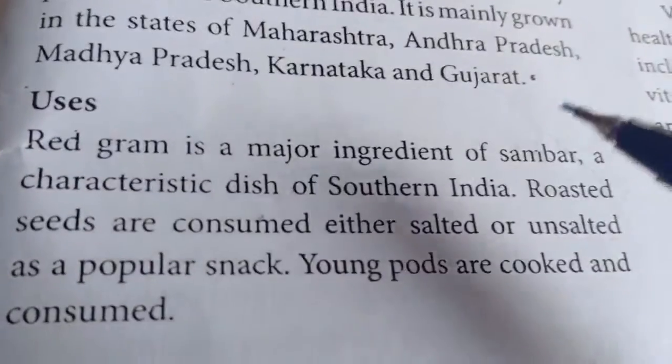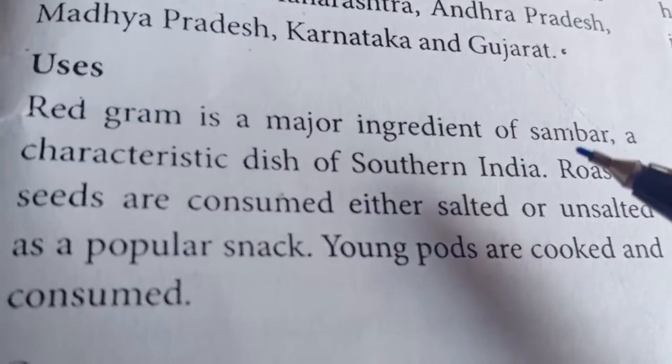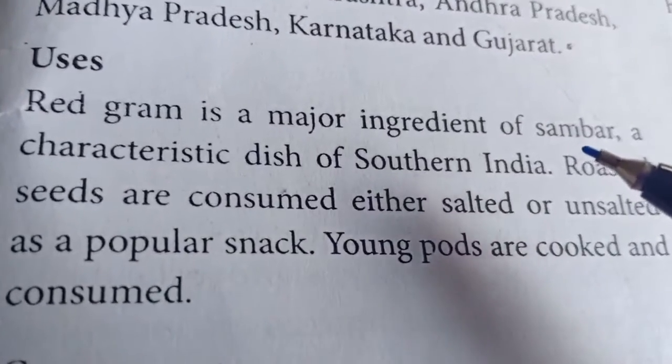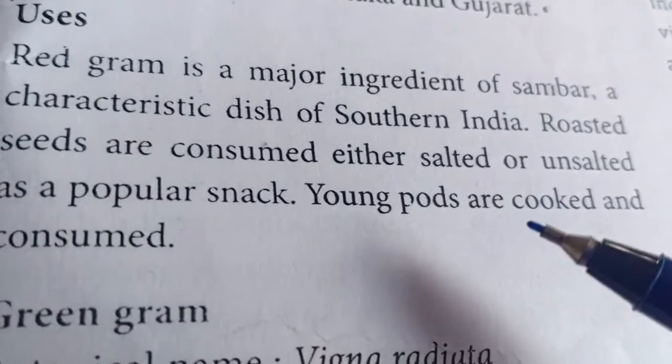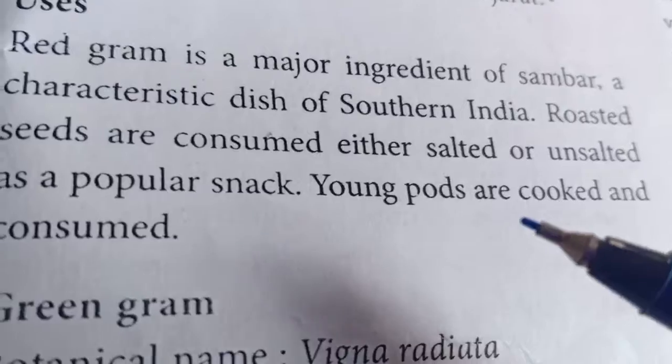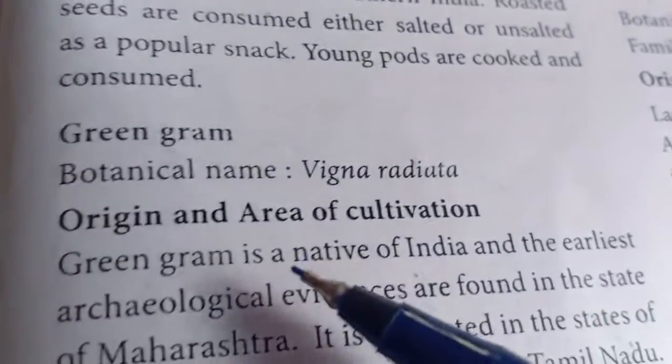Okay, and this is used for making sambar. Thoram paruppu, we say, is called the red gram. And these roasted seeds are consumed either salted. Thoram paruppu, they fry it in salt and eat it like a snack. And it is also used for making food.